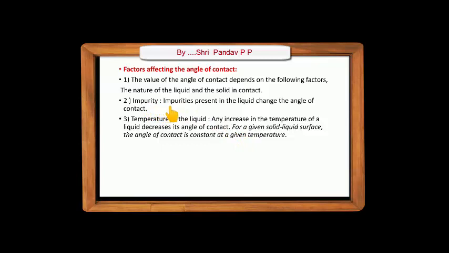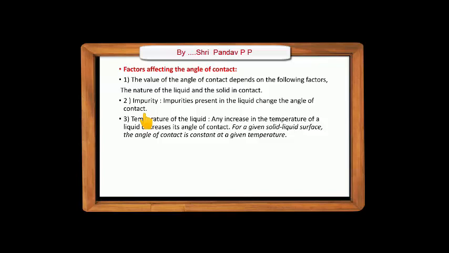Next is impurity. The impurity present in the liquid changes the angle of contact, because the angle of contact depends on the cohesive force between the liquid molecules and the adhesive force between the solid molecules and liquid molecules. If impurities are present, the cohesive force is affected by these impurities, which changes the angle of contact.